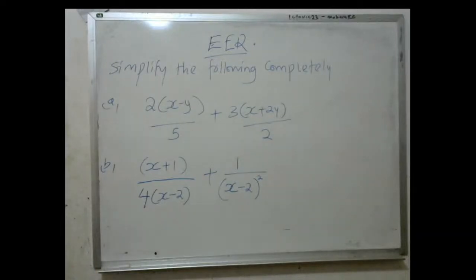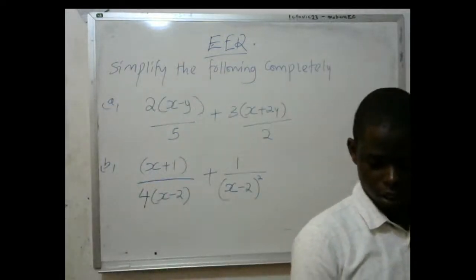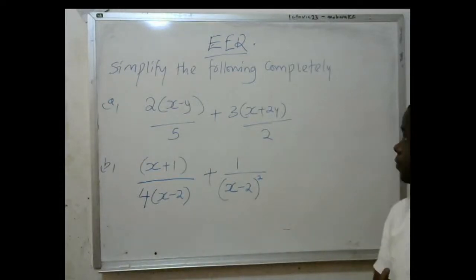Now you've been positioned to identify which one is the LCM of those denominators. Those are the 2 questions that I'm going to leave you with, and I will bring in more questions, inshallah, on WhatsApp.